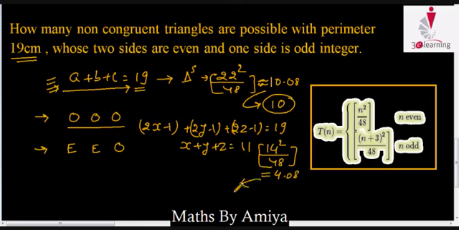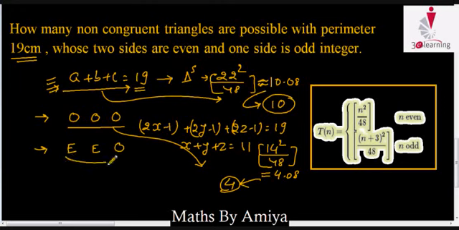We can say all integers give 10 triangles, all odd give 4 triangles. So the condition for two even and one odd is nothing but 6, the difference of 10 and 4. I hope it is clear. If the perimeter is given, then we can find integral triangles by this condition.